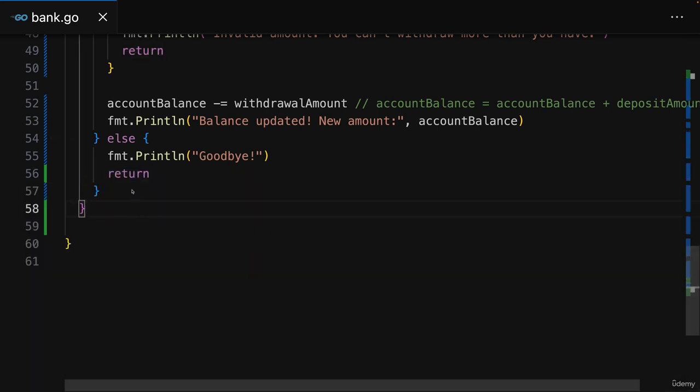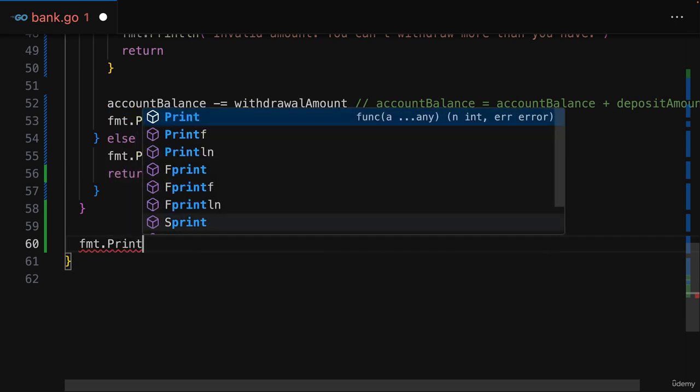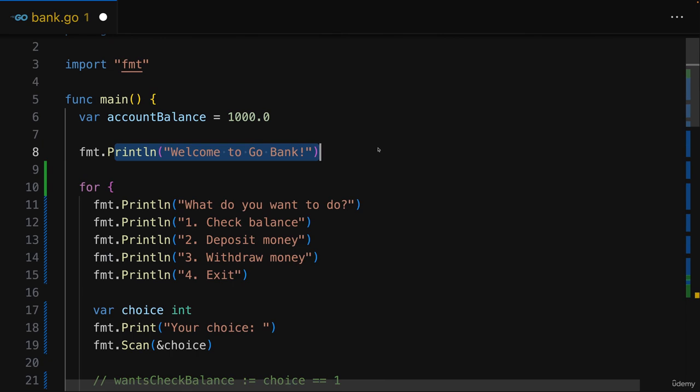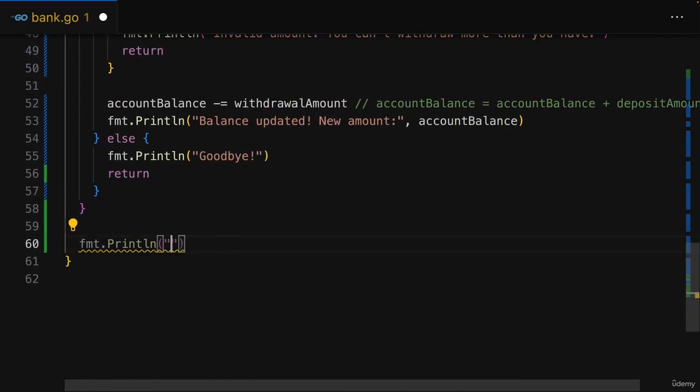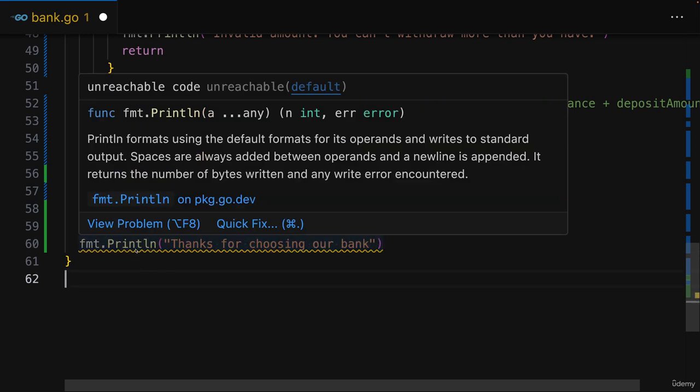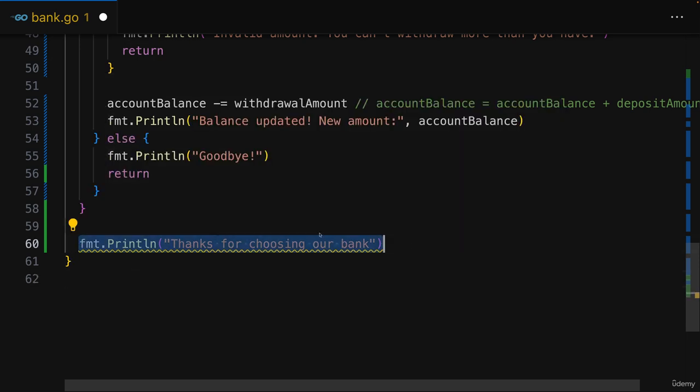Now that's one way, but maybe you don't want to return from the function. Let's say we also have another output here outside of that loop, just as we output the welcome message here outside of the loop, where we want to say, thanks for choosing our bank. Now, of course, we could put this into this else branch, but for demo purposes, I'll keep it outside there. Now, as you see, it's grayed out and I got a warning here. Because indeed, Go and my IDE understands that this code is unreachable. It will never be executed.